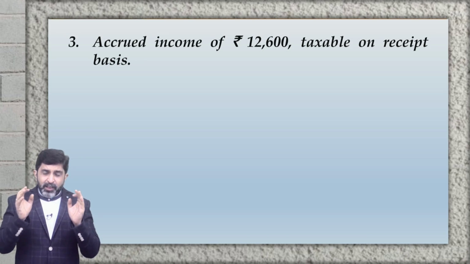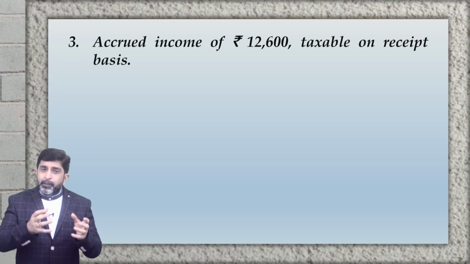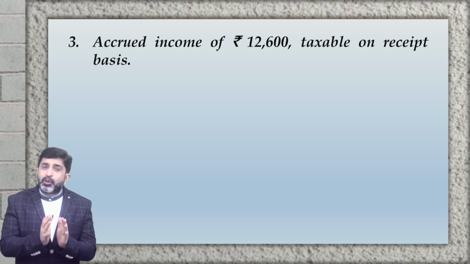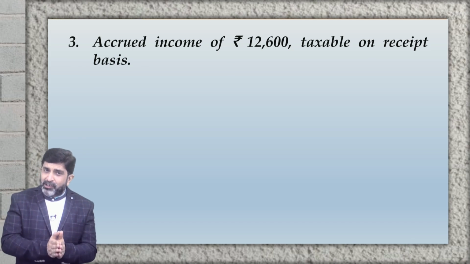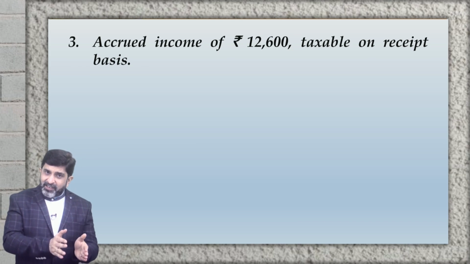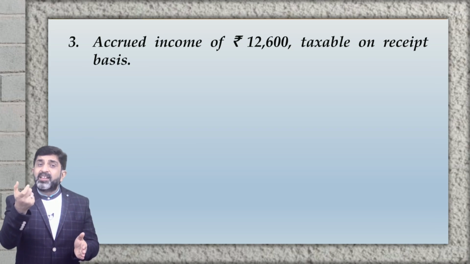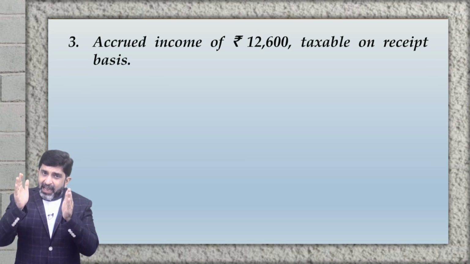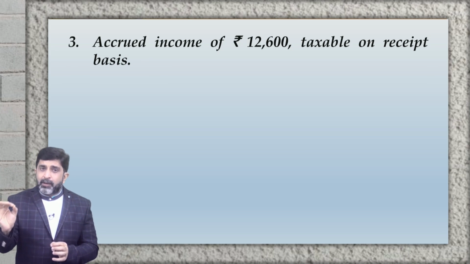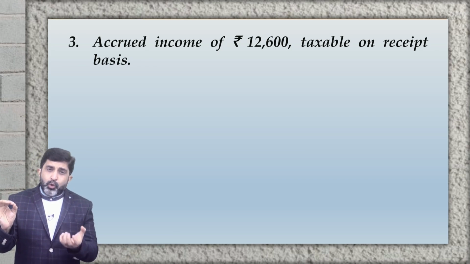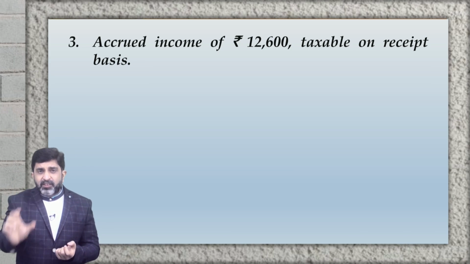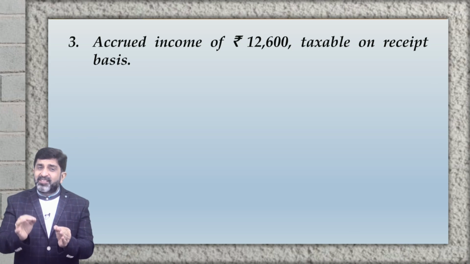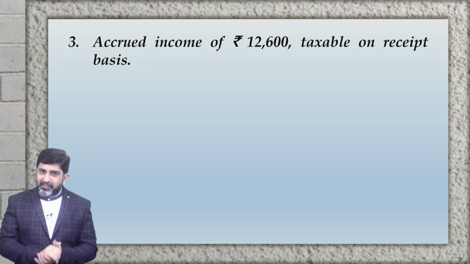So what we understand is, from the viewpoint of financial records, there is an income which has been accrued and such income is yet to be received. So as per financial records, the revenue will be recognized and simultaneously a receivable in the form of an asset will also be recognized. That means there will be an asset recognized as a receivable, or you can say income accrued or income receivable. That receivable will be recognized as an asset. So we would say that the carrying amount of this asset will be rupees 12,600.